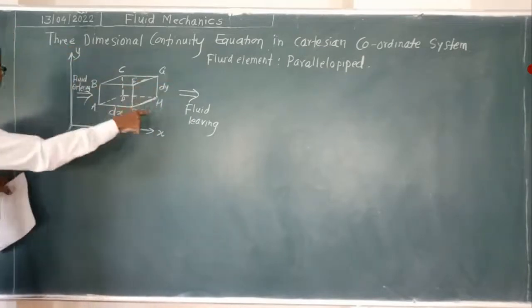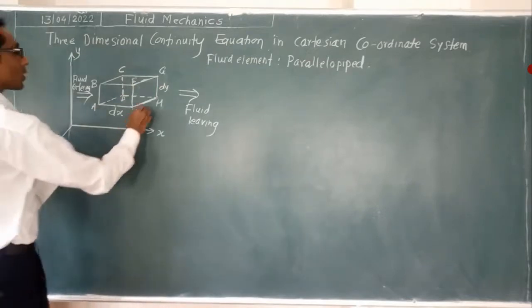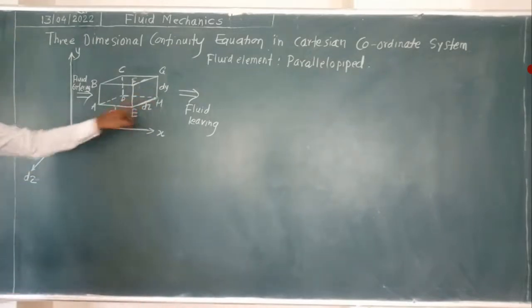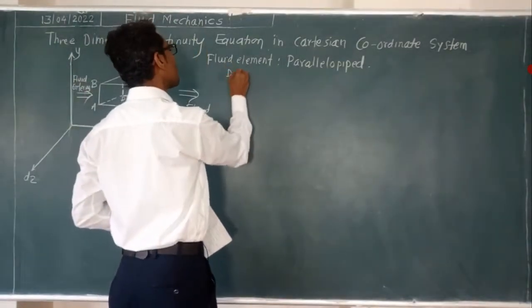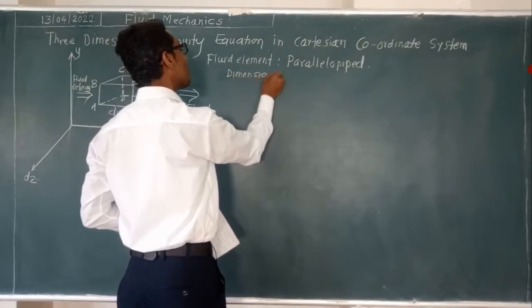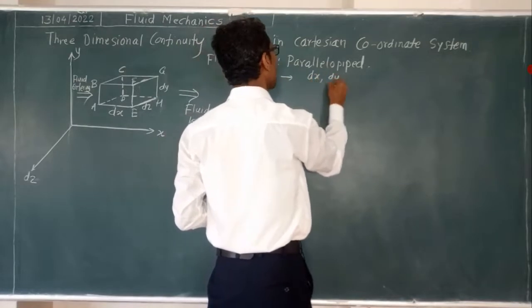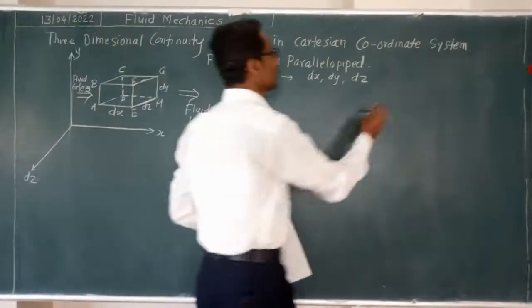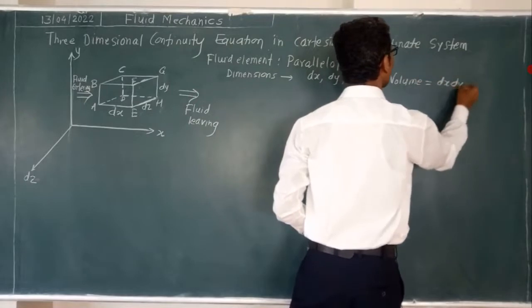I will show here dy, and along this third axis, z axis, the dimension will be dz. So dimensions of the element are dx, dy, dz. Okay, thus volume of the element will be what? Volume of this element will be dx, dy, dz.